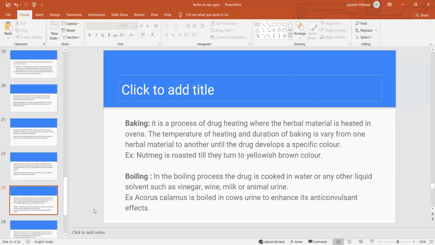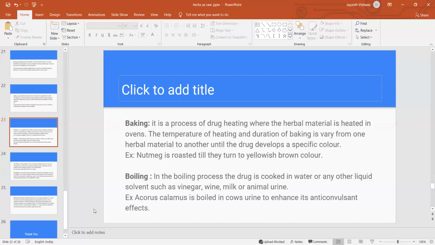We can fix some temperature range and dry the herbal raw material. During the baking method, because all the drugs are not the same, they may be different, and to develop the specific color, we can dry in the oven. For example, nutmeg is roasted or baked until it gets a yellowish brown color. Until it turns yellowish brown, we can dry this nutmeg in the oven.